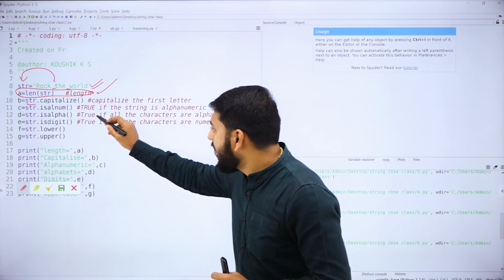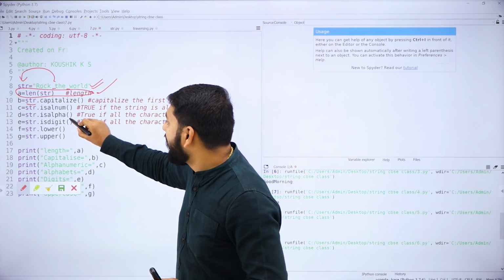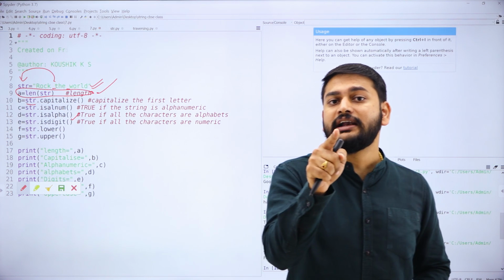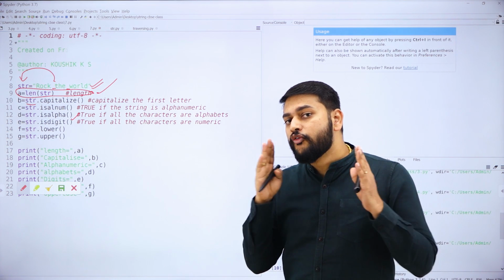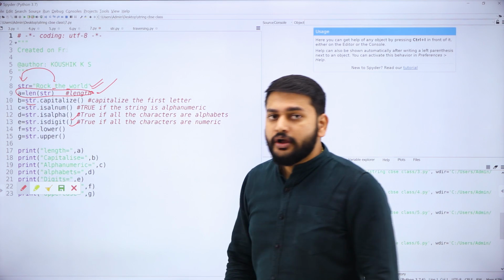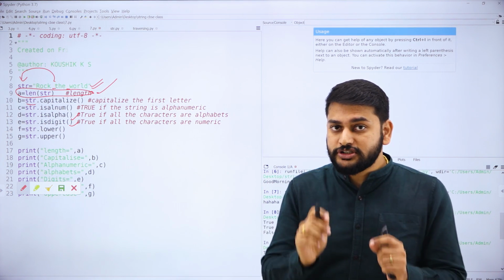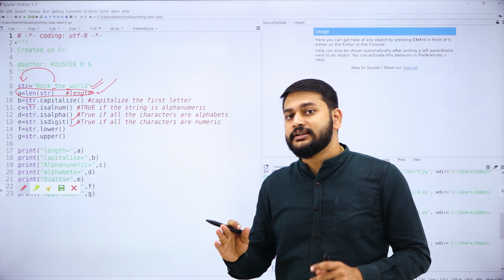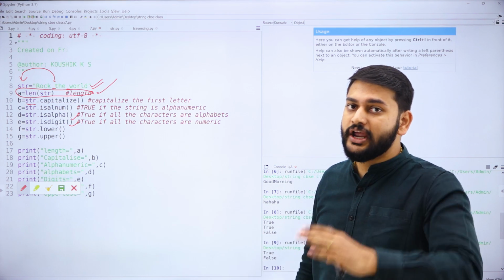What is the next one that I have? isalpha. Suppose you have only alphabets, then it will return true. Otherwise, it will return false to you. And then I have isdigit. Suppose your string has only digits, then only you will get true. Otherwise, you will get false.